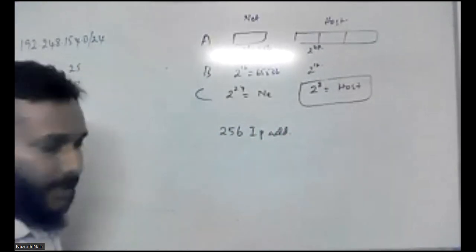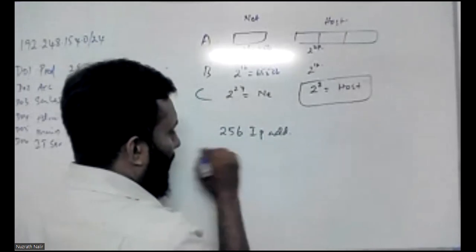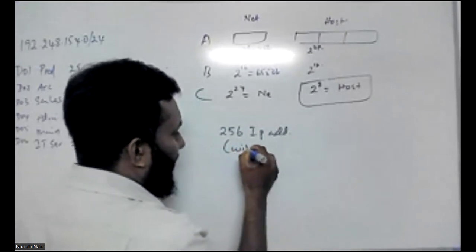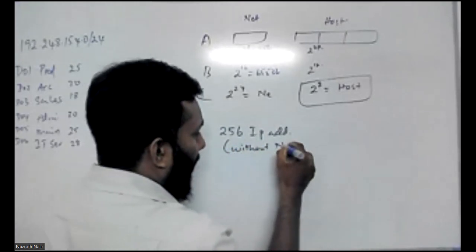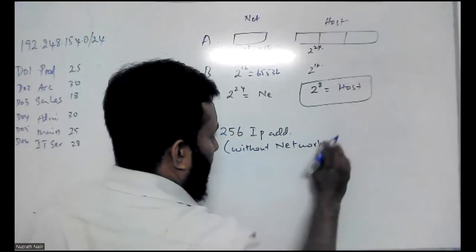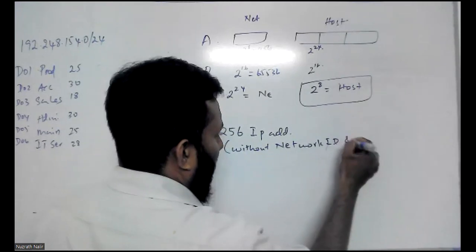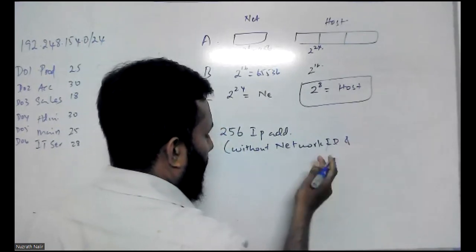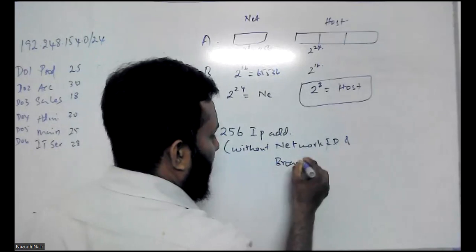Number one. Number two, but you can mention without your network ID and your broadcast ID.